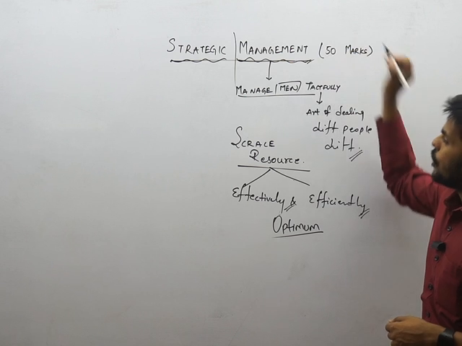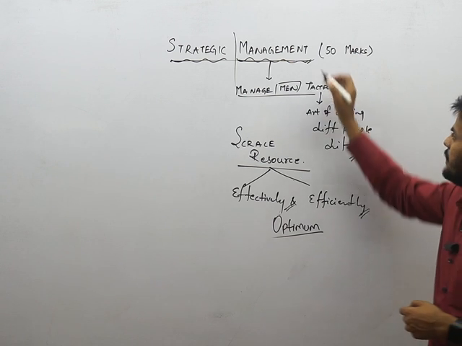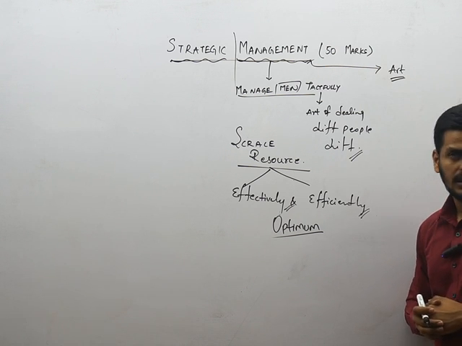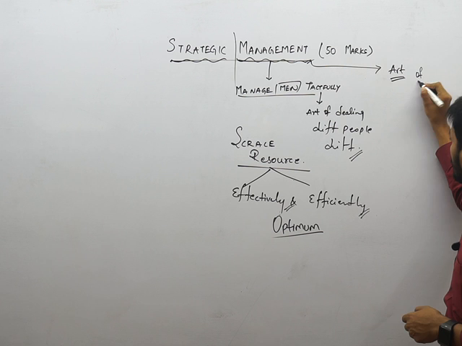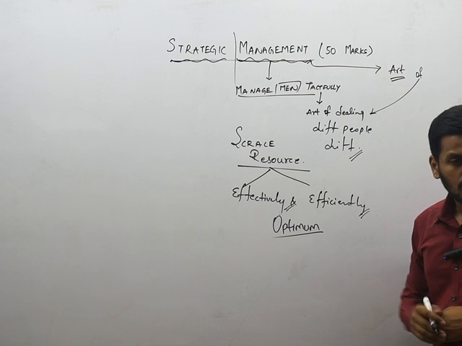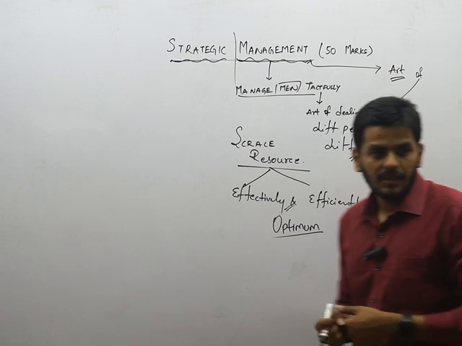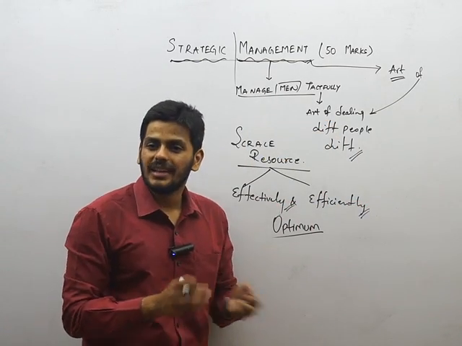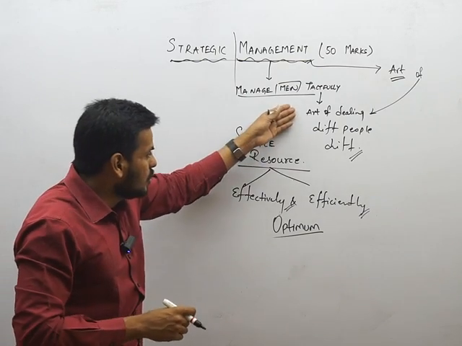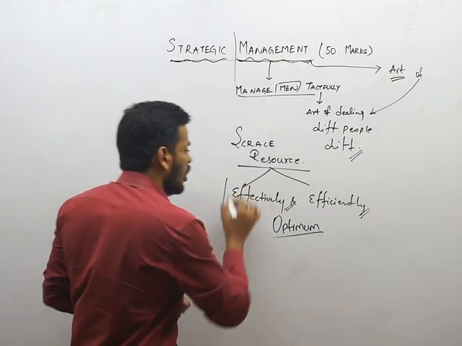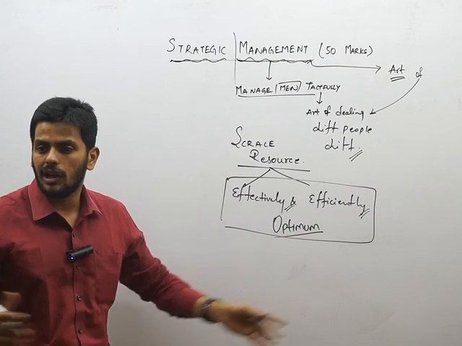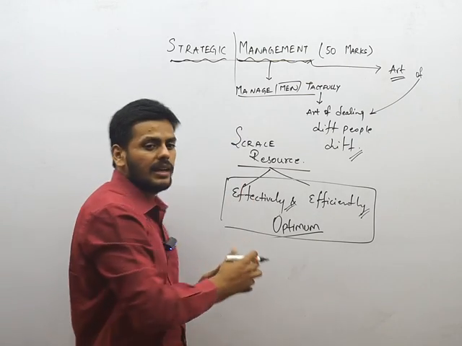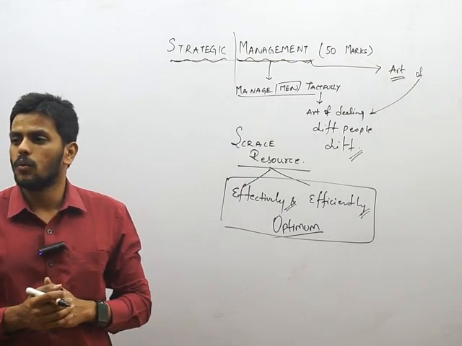To do this, now if we have to coin the term, management basically is an art. Management is an art of, right, dealing with the people. So that means if you have any work which is supposed to be done, that work will be done by these people, and you are supposed to get it done by using these scarce resources in the most optimum manner. That's all. That's what management is all about, right? So if you are now picking up all the points we understood here and making one definition for management, what would it be?